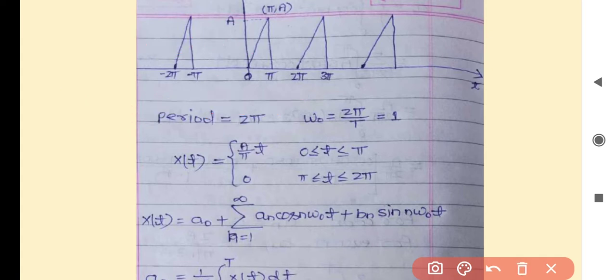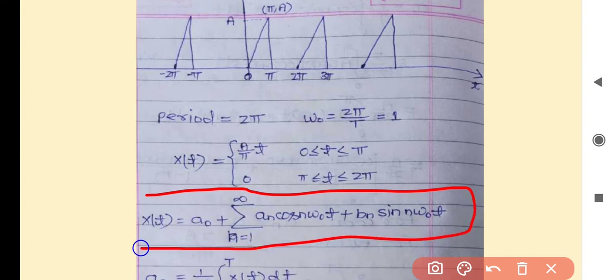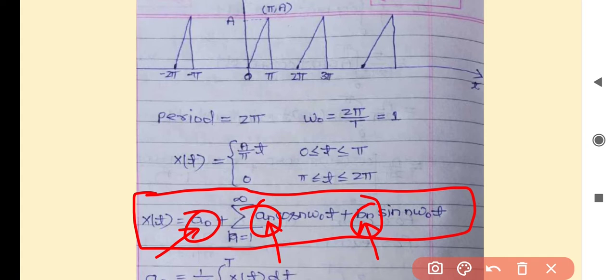Here is the formula to convert the given signal into the form of a series of sine and cosine waves. In this relation, we have to calculate the value of a naught, the value of an, and the value of bn. We have to calculate all these values.